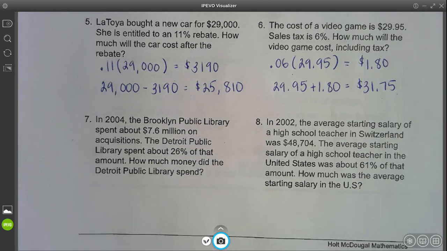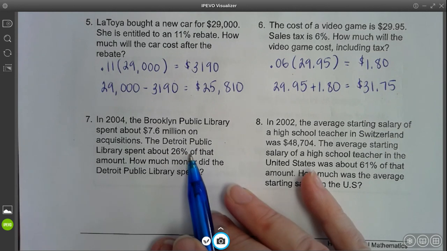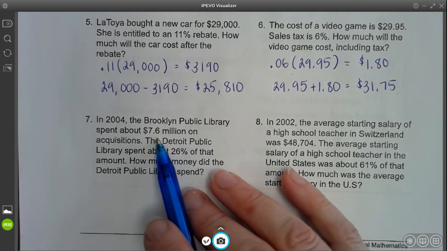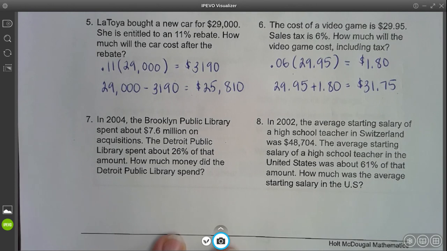Number 7 says in 2004, the Brooklyn Public Library spent about $7.6 million on acquisitions. Acquisitions are just new books, new titles, things like that. The Detroit Public Library spent about 26% of that amount. How much money did the Detroit Public Library spend? So again, you see the word of. So we're just trying to figure out what is 26% of 7.6 million.